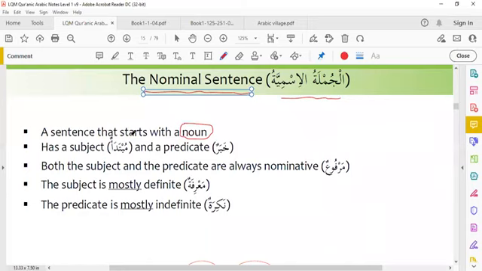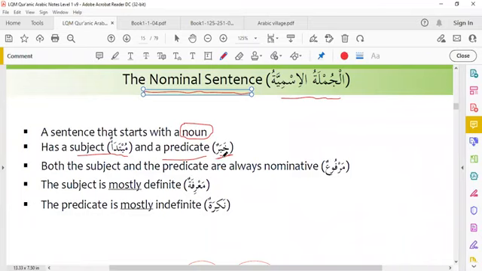A sentence that starts with a noun, we call it nominal sentences. Nominal sentence have a subject. Subject, we call it mubtada. And a predicate, khabar. Predicate, we call it khabar.